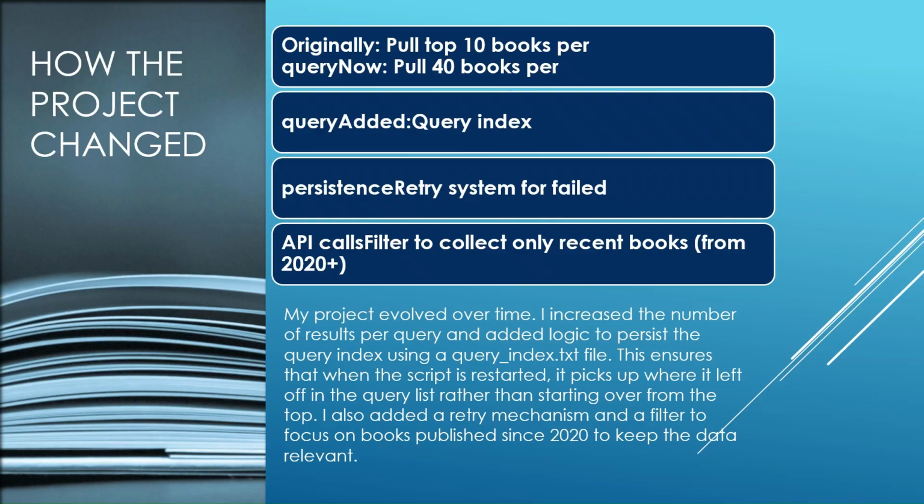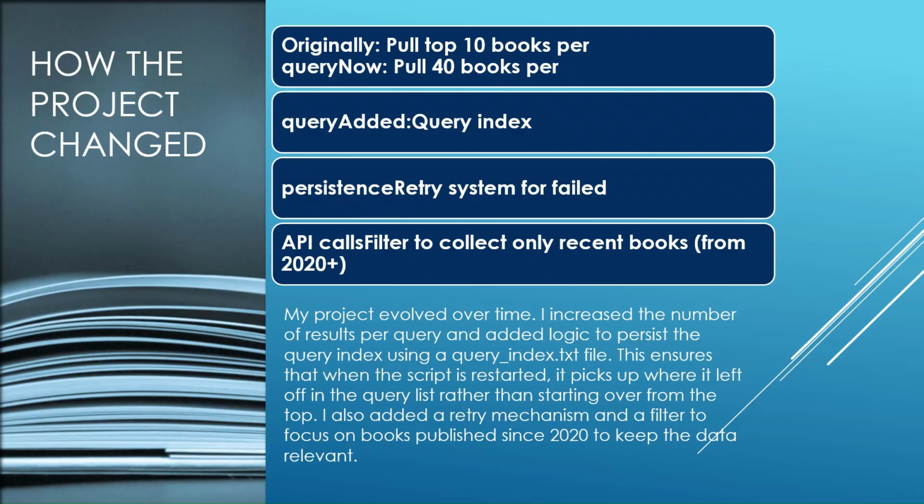So how the product changed. My project evolved over time. I increased the number of results per query. I used to pull only 10 books, and I upped it to 40 per query to help give me a larger database. I also added a query index to keep track of which queries have been run. That way, anytime I needed to edit my program and restart it, it would pick up exactly where it left off.